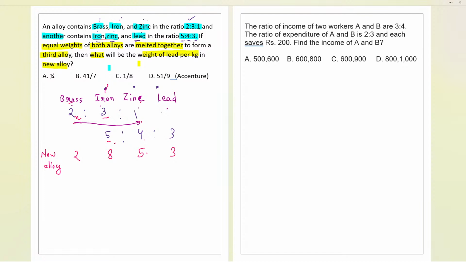2 plus 3 plus 1 is a total of 7. Now, 5 plus 4, that is, what? This is 6 over here. 5 plus 4 is 9, 9 plus 3 is 12. So the total ratio is 12 here, and the ratio here is 6.